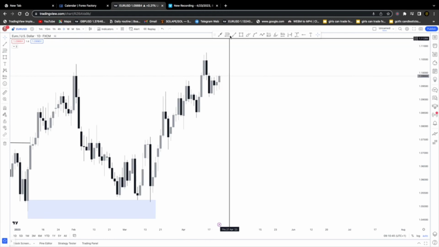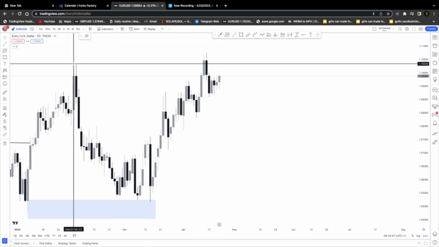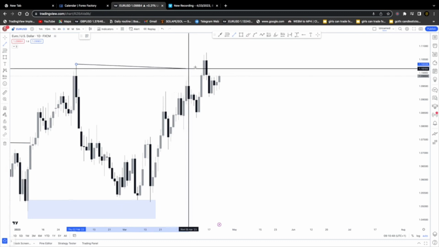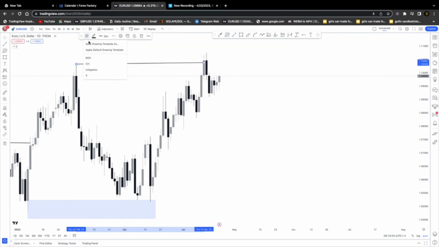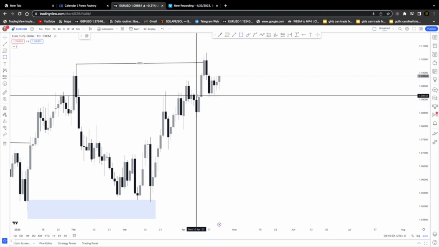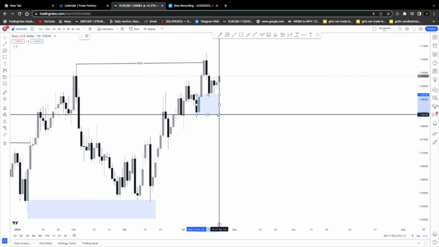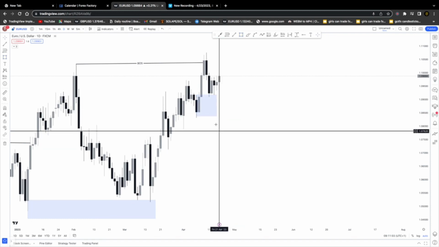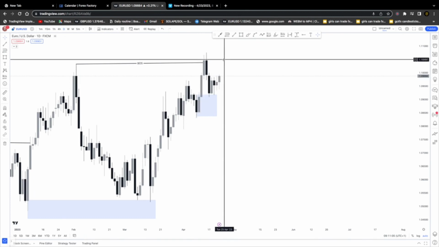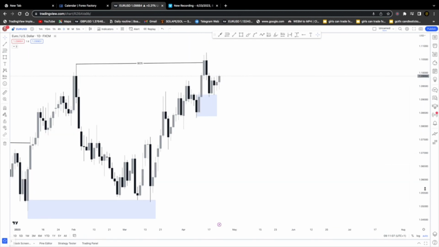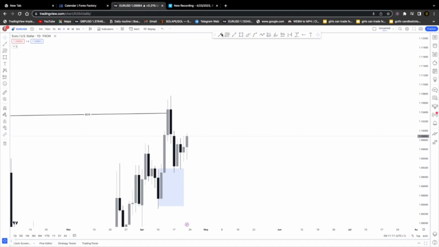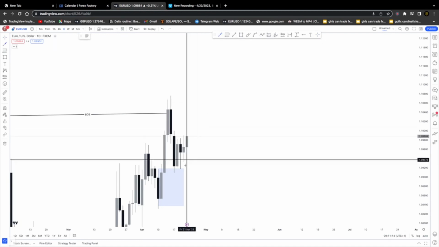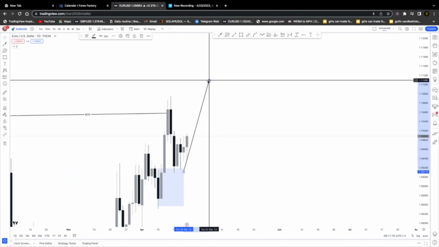And currently, what can we see on the charts there? We have the market take out a higher time frame high. Okay, we have the market take out the higher time frame high at that level there, giving a break of structure to the upside and closing significantly with a body. Okay, and we have our demand zone at that level there, where the market is currently reacting on the demand zone. Remember, on our expectations on the daily time frame, we still want to see some bullish movement to the upside.